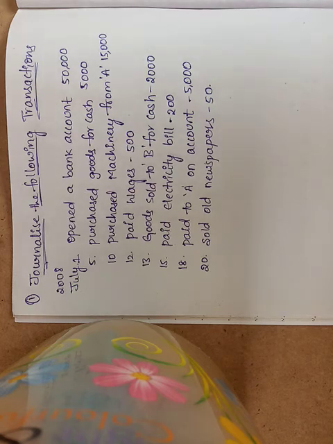Fixed assets, fixed in nature, will be classified into two types: one is tangible assets and the second one is intangible assets. Tangible assets means we can see, touch and feel those assets.